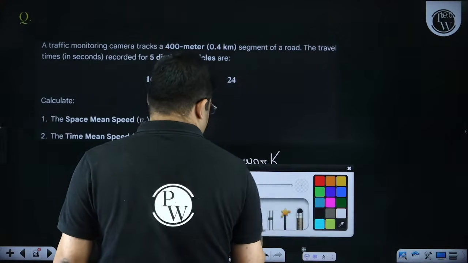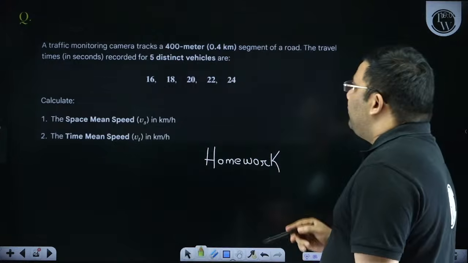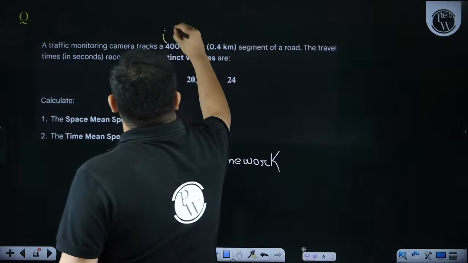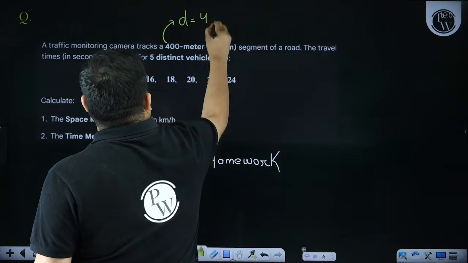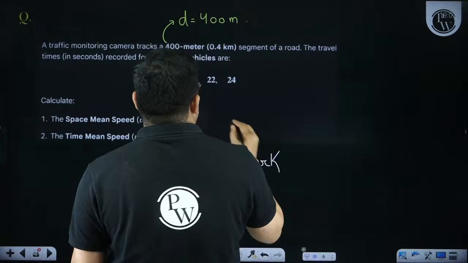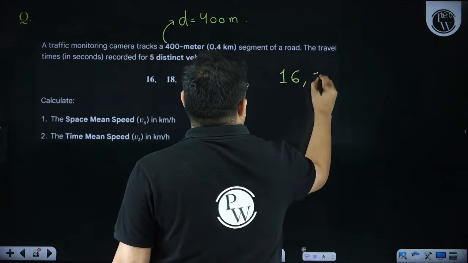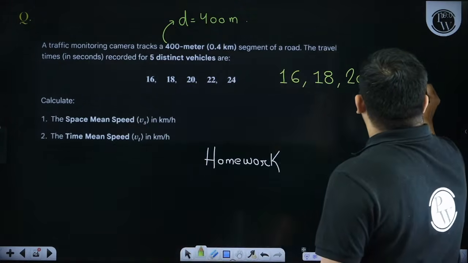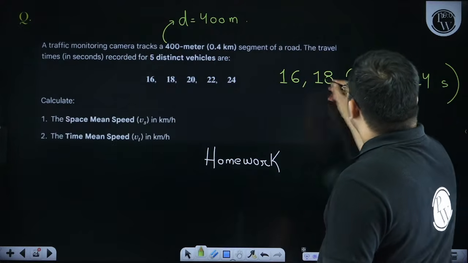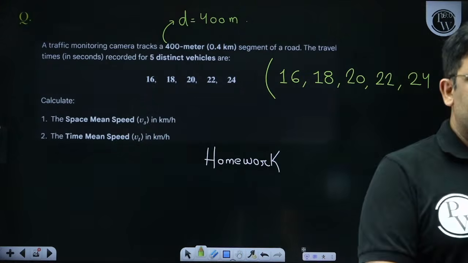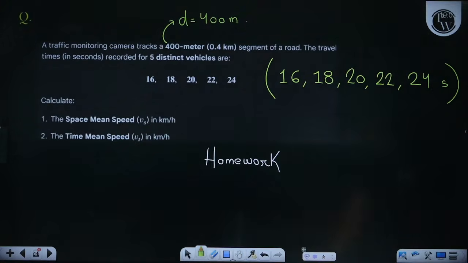So here the question is: a traffic monitoring camera tracks a 400-meter segment of a road. So the distance is given as 400 meters. Then the travel times of 5 vehicles are given: 16, 18, 20, 22 and 24 seconds. The space mean speed is asked and the time mean speed is asked. So you can solve this question in a similar way. Please solve this question and mention the answer in the comment section.